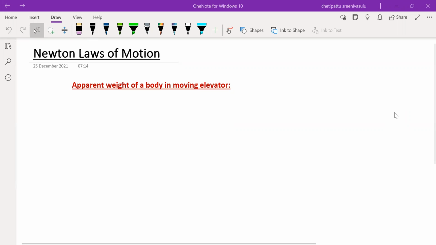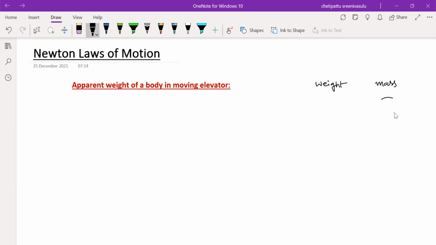Hi students, today we are going to discuss apparent weight of a body in a moving elevator. What is meant by apparent weight? Generally, what is weight? Look here: what is meant by weight and mass?